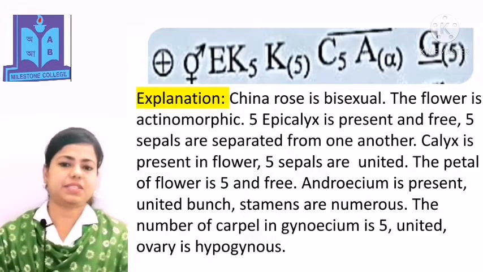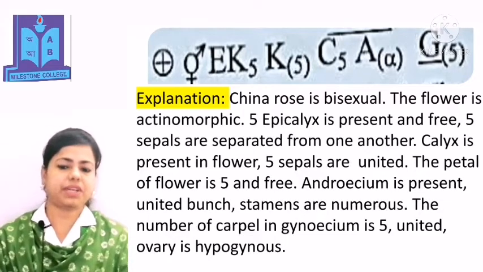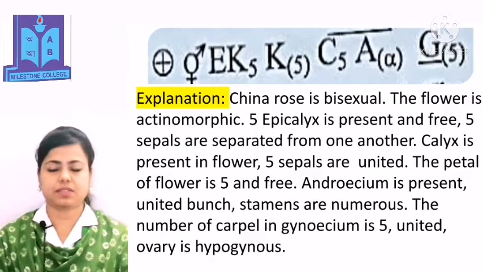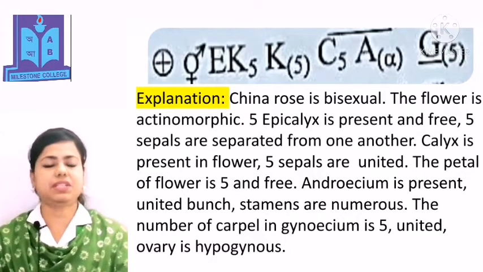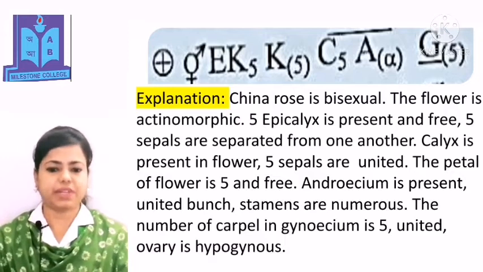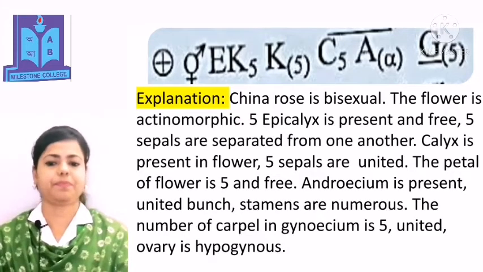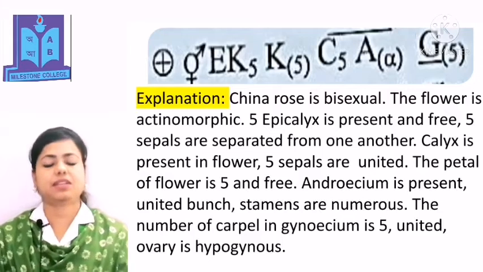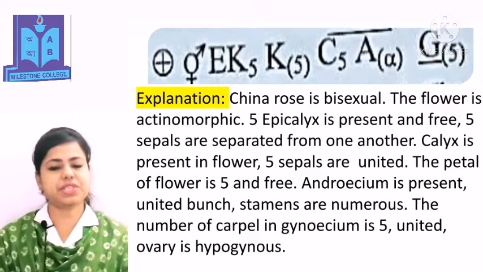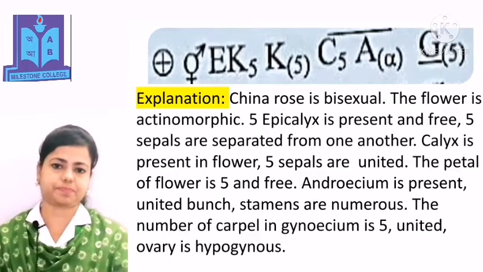Epicalyx 5 is present and free. 5 sepals are separated from one another. Calyx is present in the flower. 5 sepals are united. The petals of the flower are 5 and free. Androecium is present, united in a bunch. Stamens are numerous. The number of carpels in the gynoecium is 5, united, and the ovary is hypogynous.